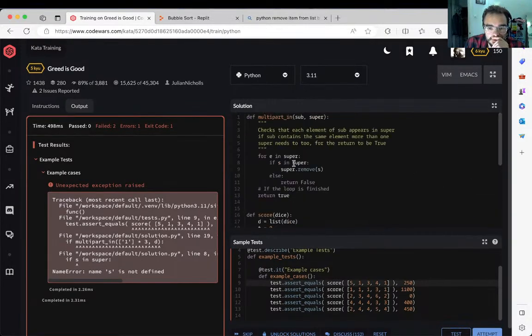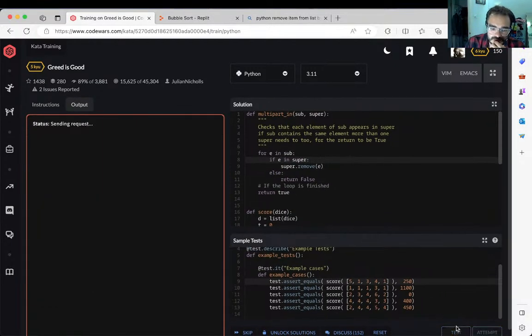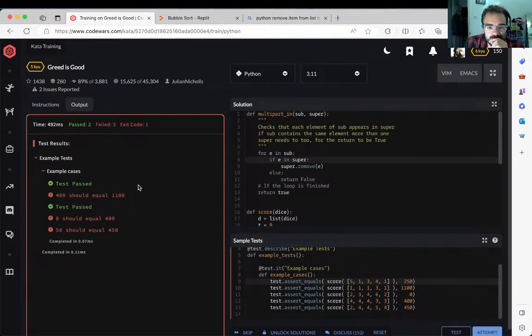Yeah, no, in super, S in super, what do you mean super? S is not defined. Sub in super, yeah, fine, sorry. And you remove sub. Ah, but sub, nah. Okay, for E in sub, if the element is in super, then from super we remove the element. Okay, that's better. Interesting.